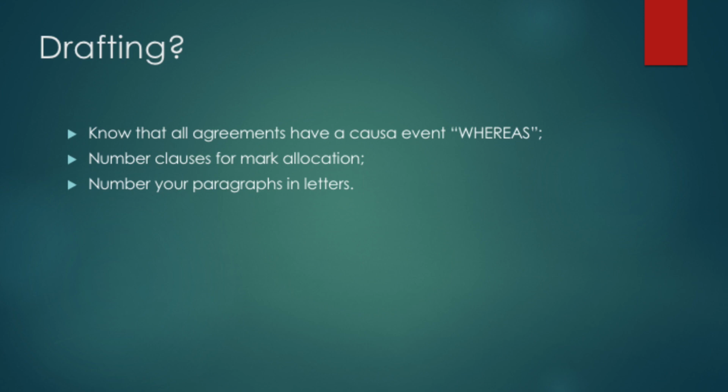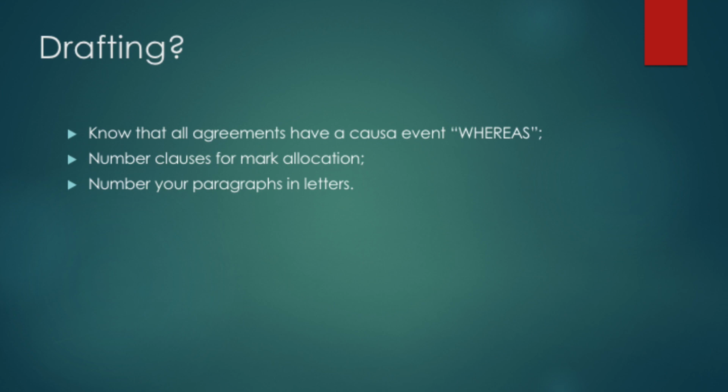1. Parties. The lessee shall be so and so, the lessor shall be so and so. 2. Property. The lessor agrees to lease this to so and so and so, like that. So you can draft any agreement if you understand the COSA. That COSA, you will see it in an agreement, starts with whereas.